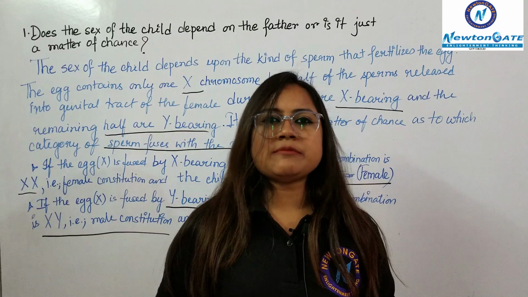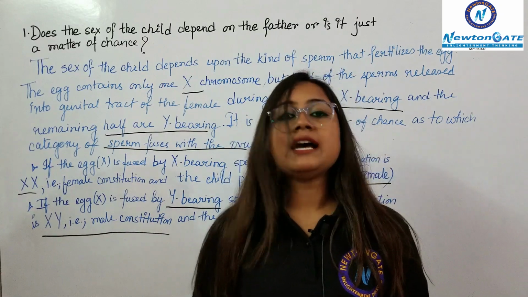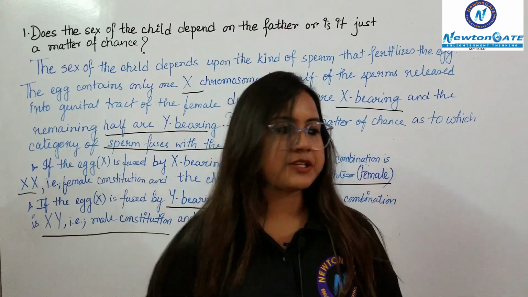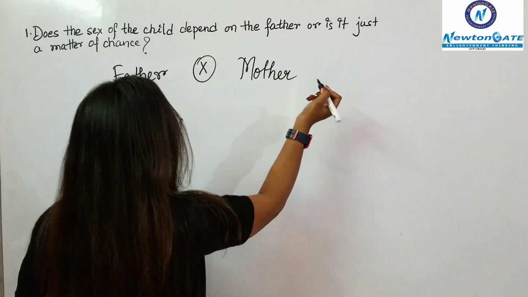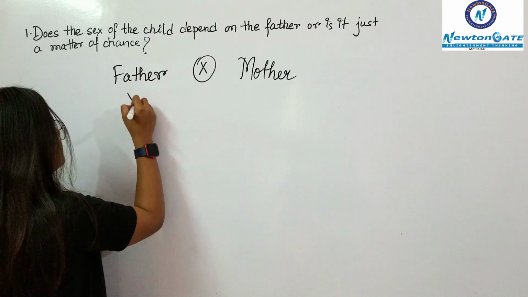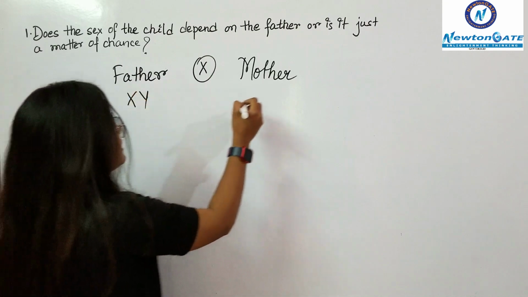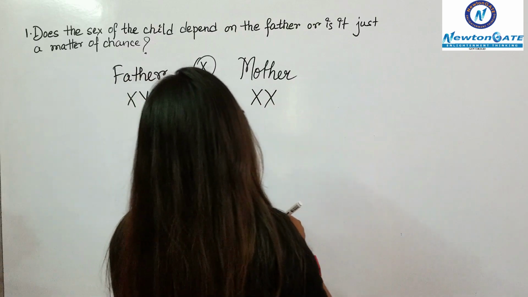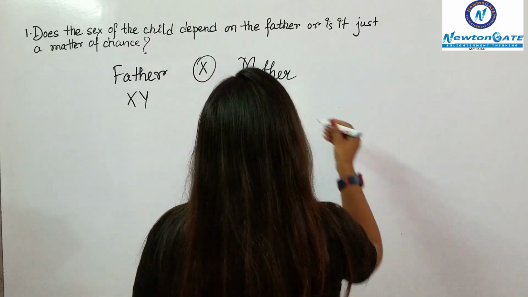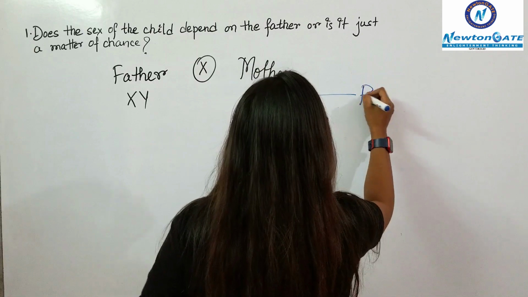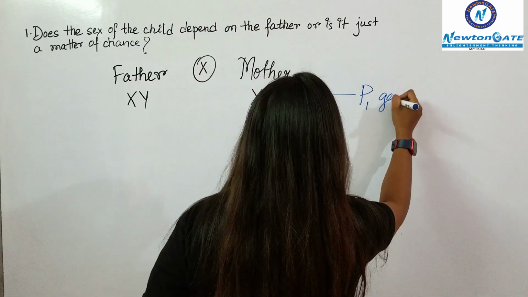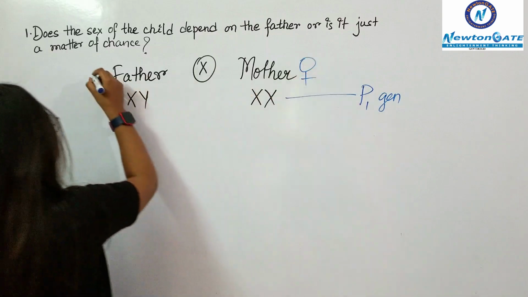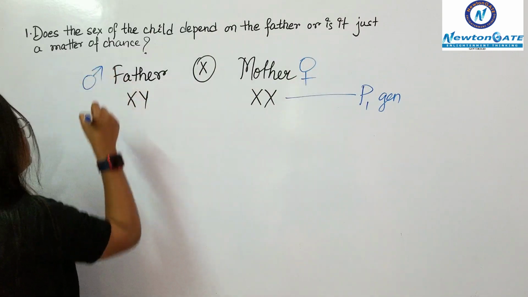Okay? So let me make a cross for this and describe what happens during sex determination. This is the parental generation with XY and XX. So this is the parental generation, P1 gen, and these are the signs for them.